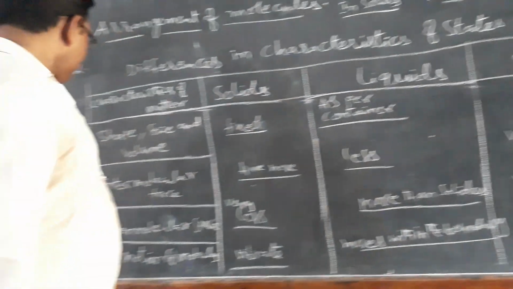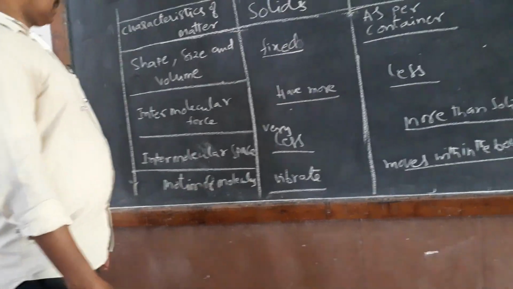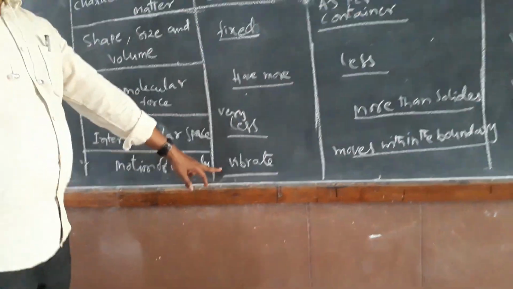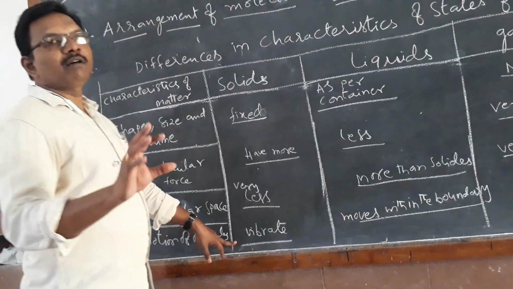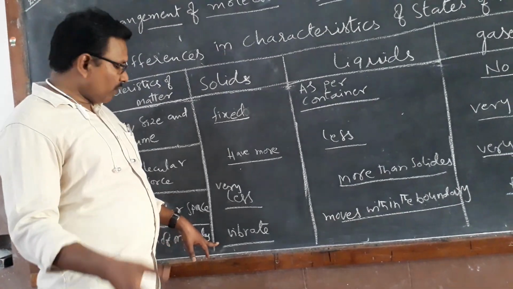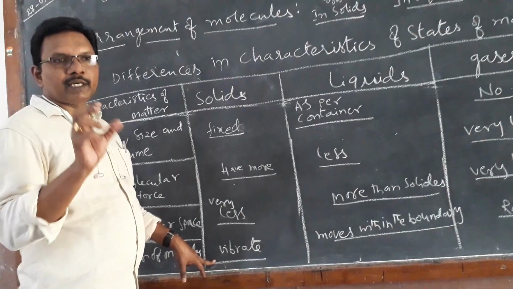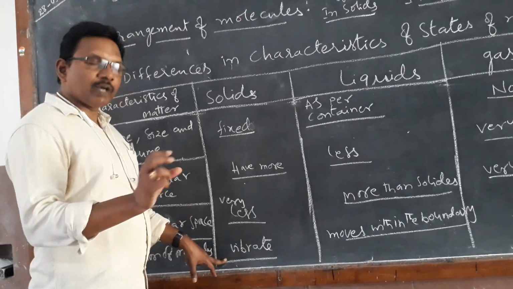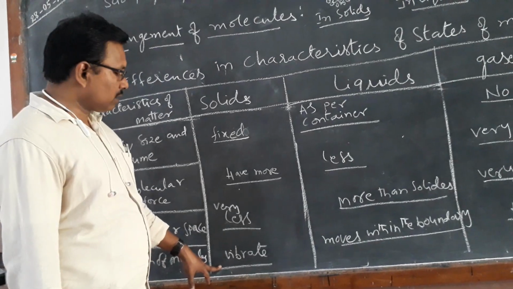Next characteristic is motion of molecules in the matter. In solids, the molecules do not move freely. They just vibrate at a particular place, in their mean position.